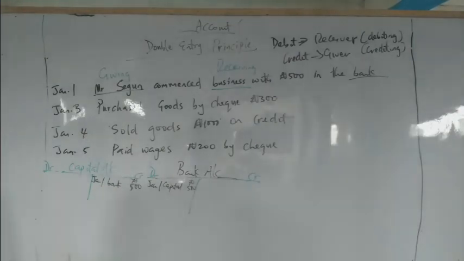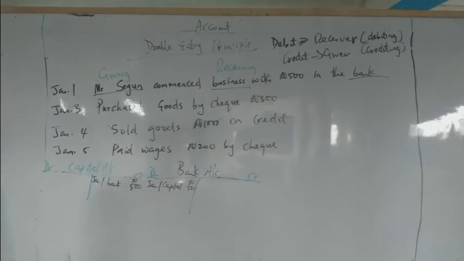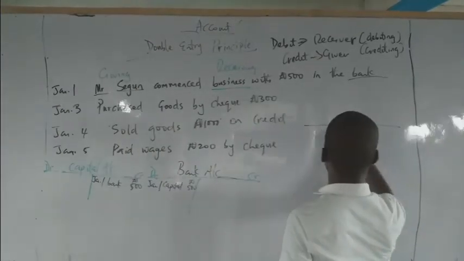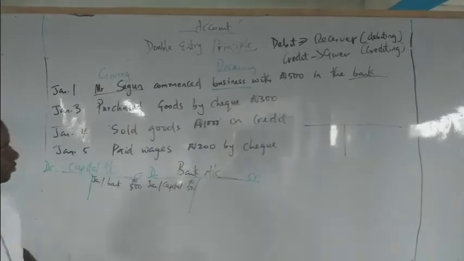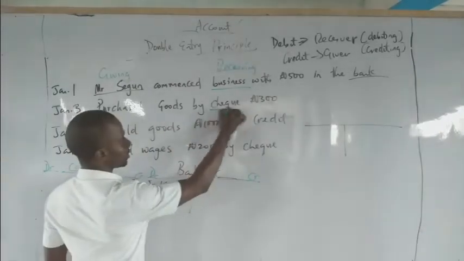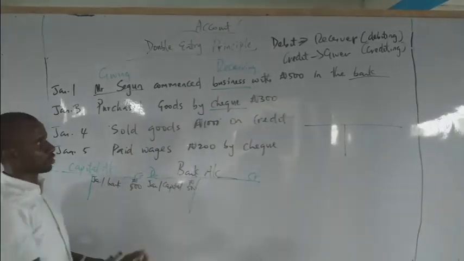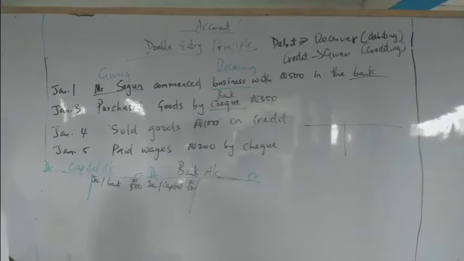Let me repeat. Purchase goods by check. How much? 300 naira. How are you going to record that? An account will be opened. Let's come here. What are the two accounts? Once you hear the word check, what should come to your mind?